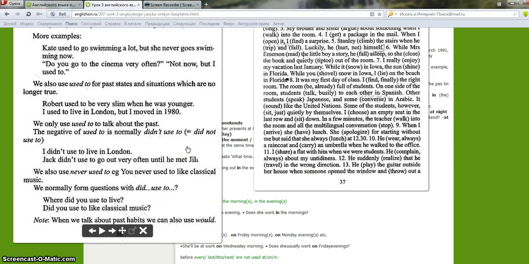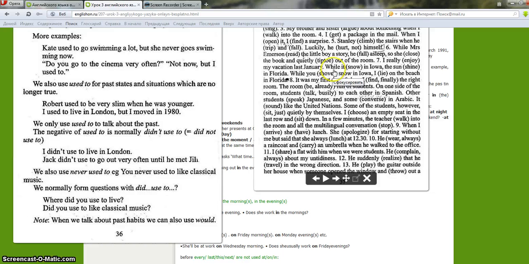The seventh. I really enjoyed my vacation last January. We use past simple because it was one action, last January, hint: last. While it was snowing in Iowa, the sun was shining in Florida.